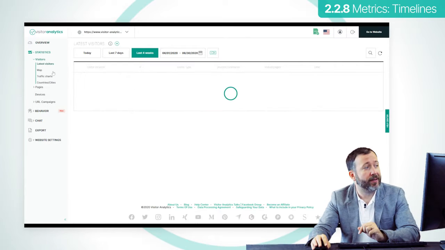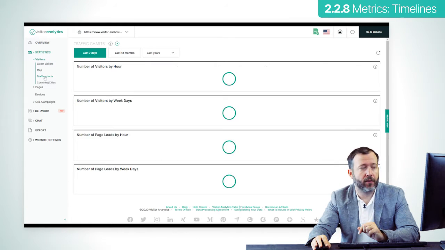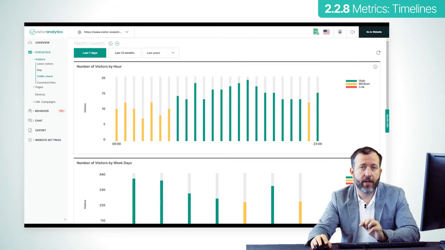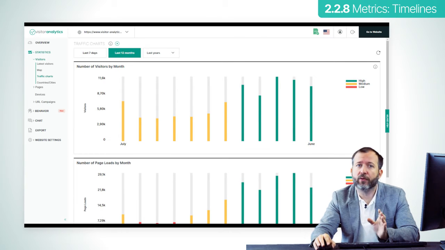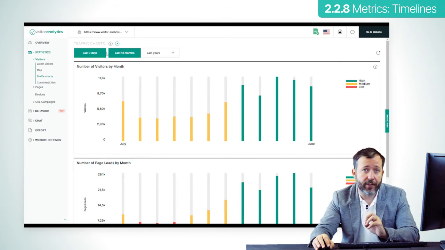If we go to statistics, visitors, traffic charts, we can see timelines of visits and visitors per hour, per day, and per month. You can select a longer time reference here, like 12 months, if you want to compare visits by month. That way, you know when your audience is more active and you can post new content during that time, increasing the chance that they see it.